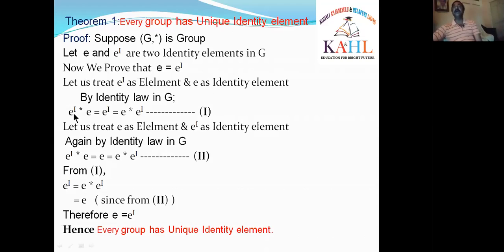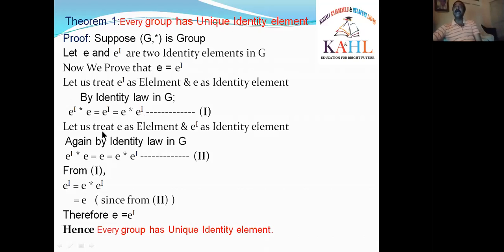By the identity law, e' * e: here e is the identity, so there is no effect on e'. That is, e' * e = e'. Similarly, e * e' = e', since e is the identity. Let us take this as 1.